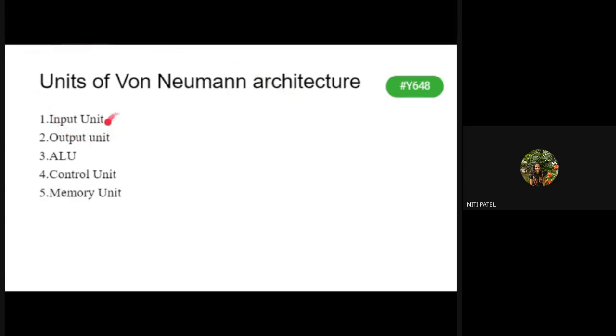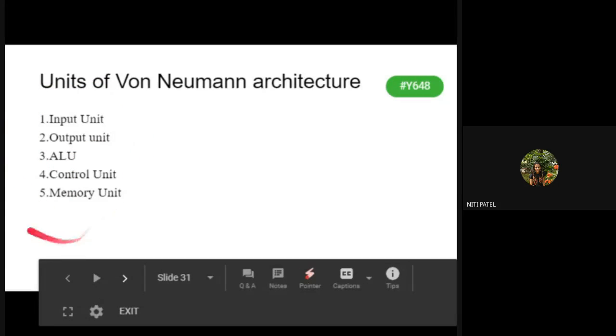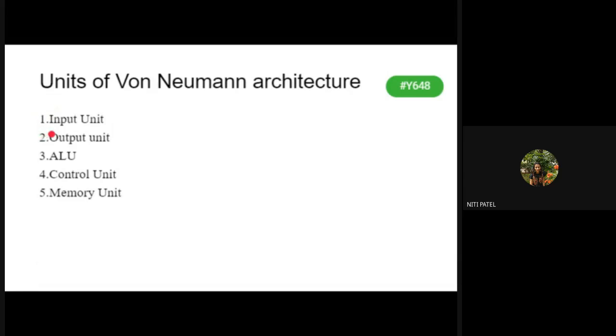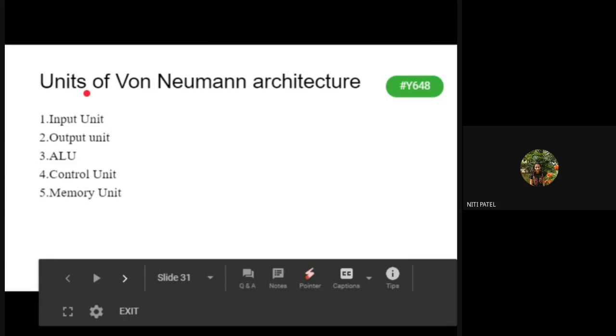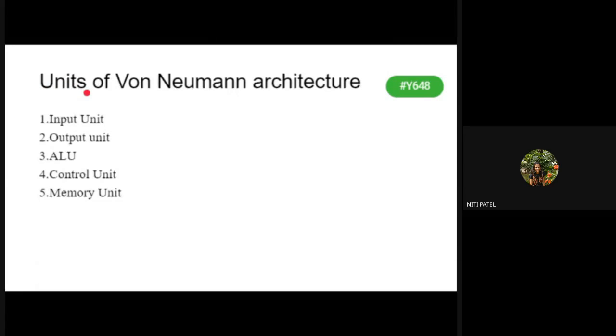You have the input unit, output unit, ALU, control unit, and memory unit. So this is what I have divided my hardware into: input, output, ALU, control unit, and memory unit. Apart from this, I will have a user, and I will also have software. Which 2 software? The system software and the application software. So we have started with the von Neumann architecture.